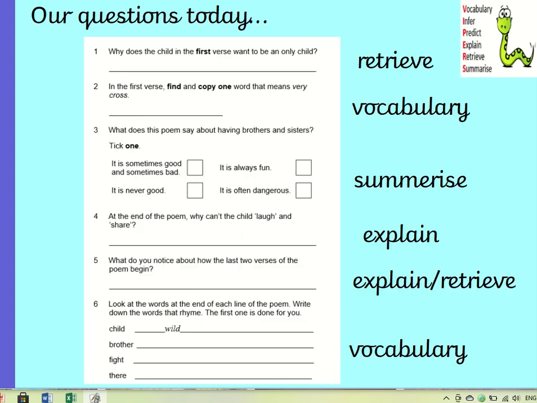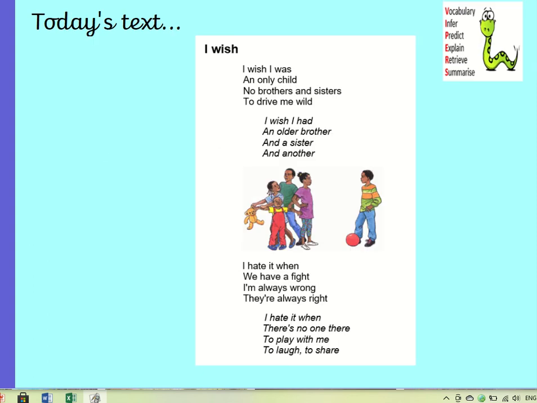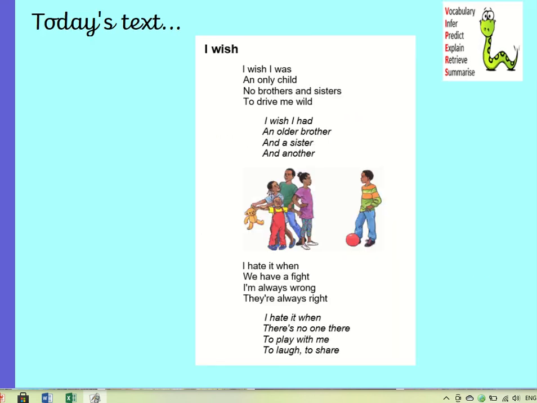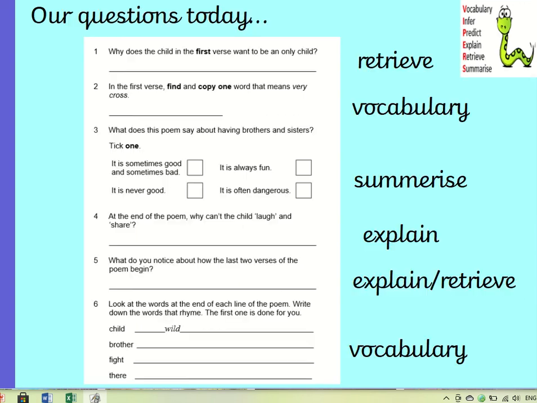Okay, so these are our questions for today. Question 1 says, why does the child in the first verse want to be an only child? And that is a retrieve question. So if we go back, you need to retrieve that information from there. Then in question 2 it says, in the first verse find and copy one word that means very cross, and that's a vocabulary question. So which word means very cross?